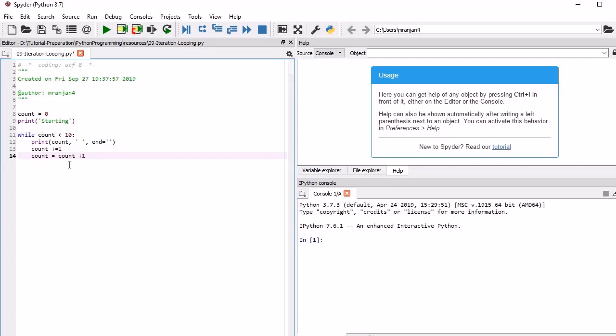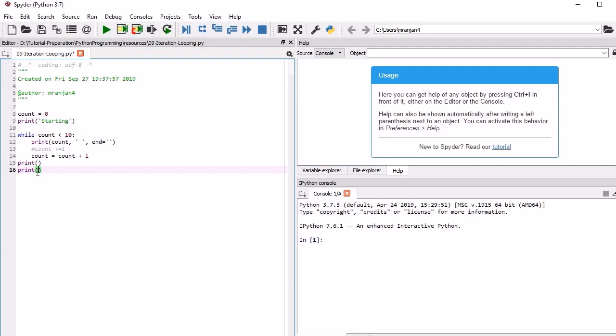That means in the very early stage it will be initialized to 0 and then it will be iterating. So this statement and this below statement are the same, but it is a shorter version, so we will use it. If you are using it like this, that means we are telling that you should do count equal to count plus 1. So we will first use this one and then this one. So now it is done. Then we will come out from the loop and print done.